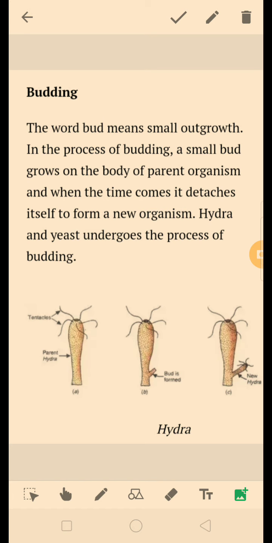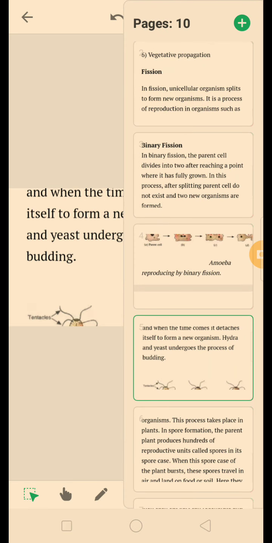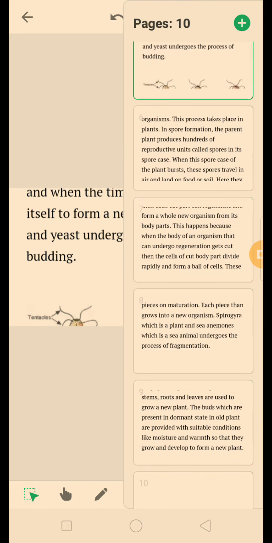As you can see in the figure also, the parent hydra is there, then bud is formed, new hydra is formed, then after some time this hydra will be detached from the parent organism and the new hydra will be formed. Now let us see next.